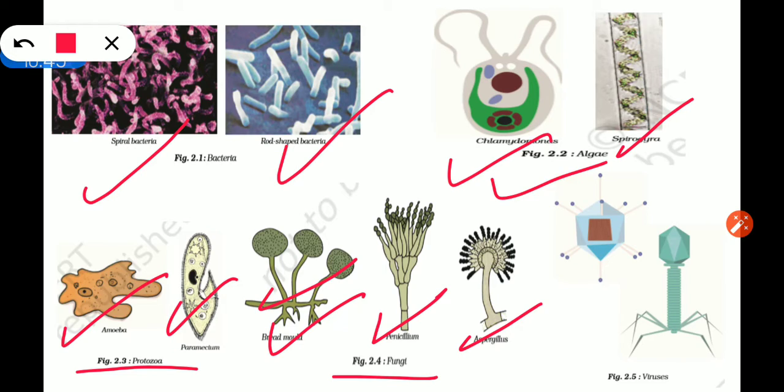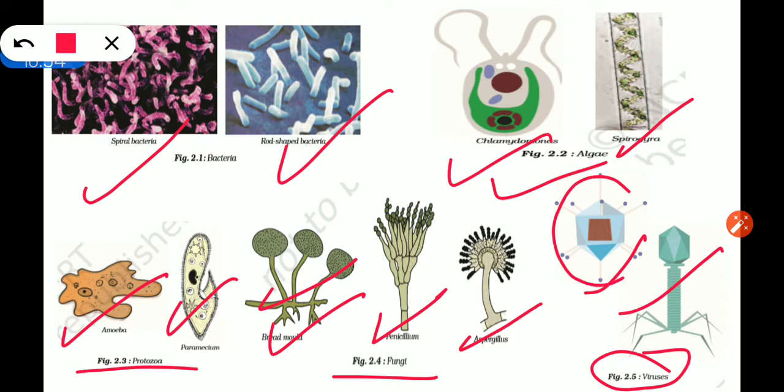Next are the viruses. Here two types of viruses are shown. You can see some spikes in the viruses, and from these spikes you can recognize them. This virus attacks bacteria. A virus is a microorganism and it is attacking another microorganism.